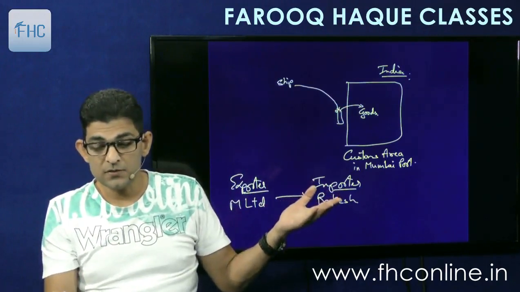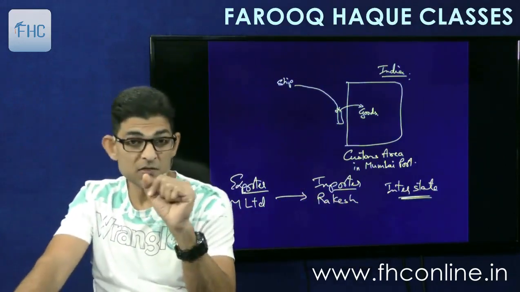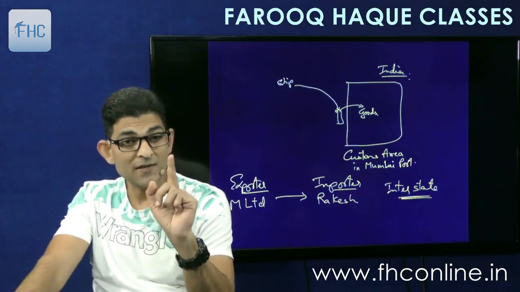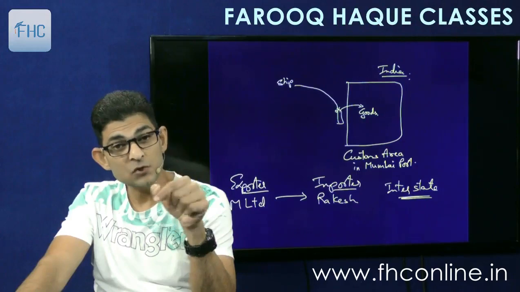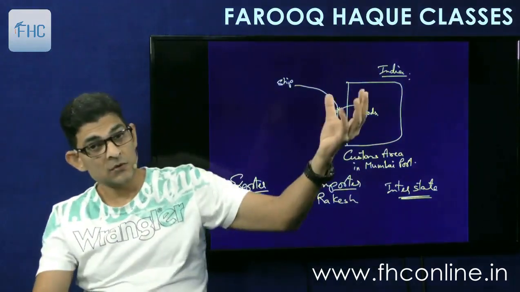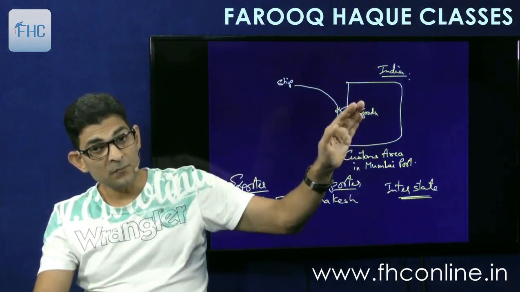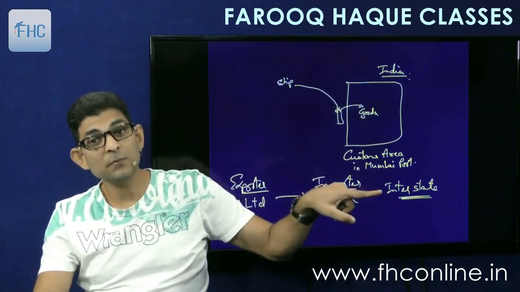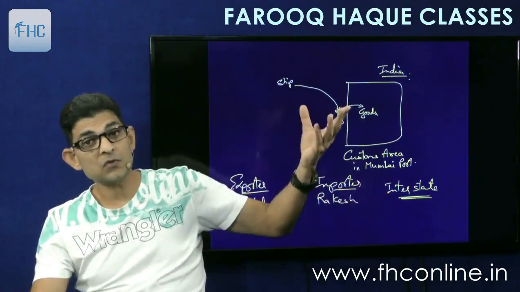So this will be called as interstate supply. Why is it deemed to be interstate? Because when it is deemed to be interstate, we charge IGST. Therefore, on imported goods, we charge IGST in addition to customs duties. So when the goods are imported, you first charge the customs duty. Apart from customs duty, you also charge IGST. Why? Because it is deemed to be interstate. As it is deemed to be interstate, you have to charge IGST.